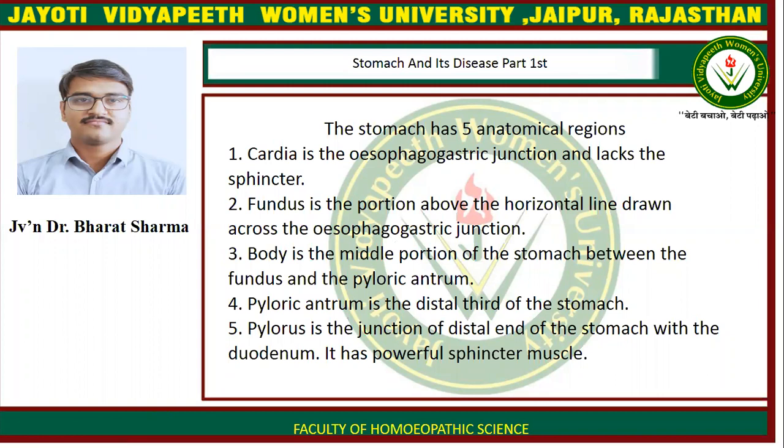Fundus is the portion above the horizontal line drawn across the esophagogastric junction. Third is body. Body is the middle portion of the stomach between the fundus and the pyloric antrum. Fourth is pyloric antrum. Pyloric antrum is the distal third of the stomach. Fifth is pylorus. Pylorus is the junction of the distal end of the stomach with the duodenum. It has powerful sphincter muscles.